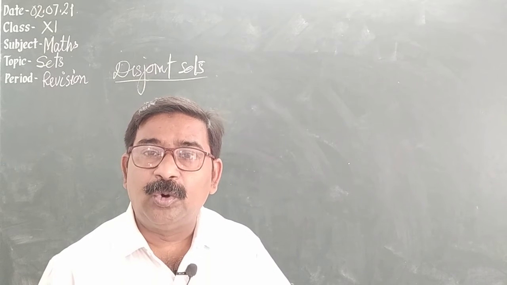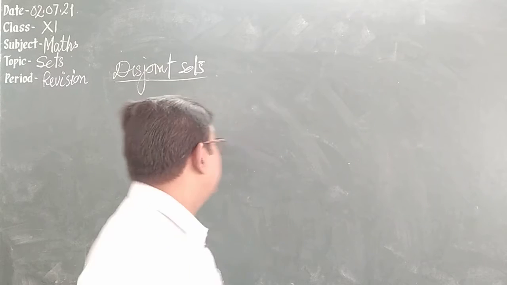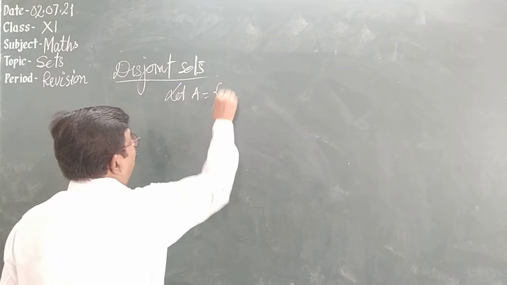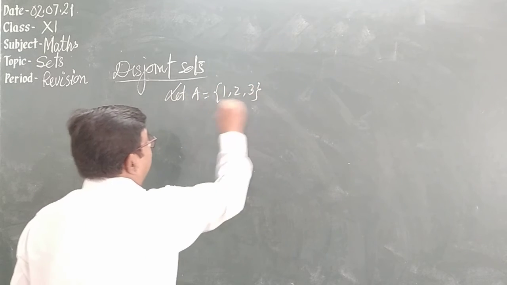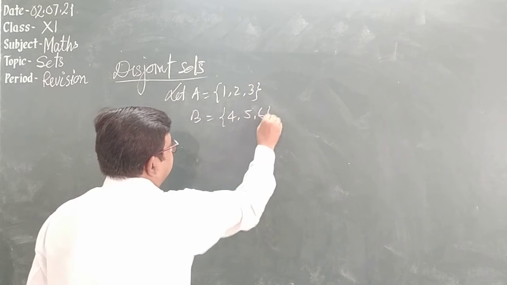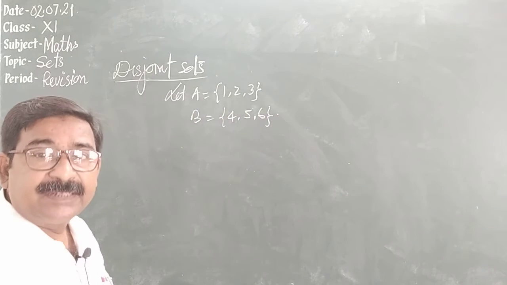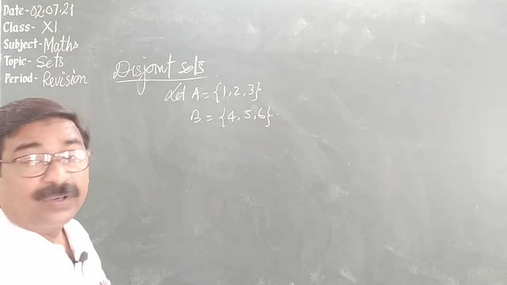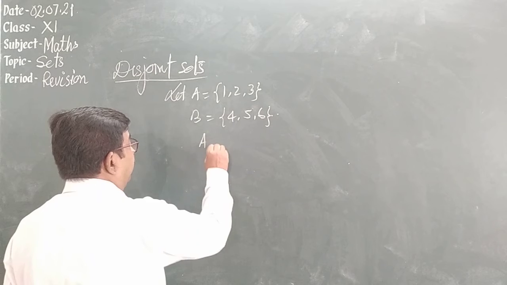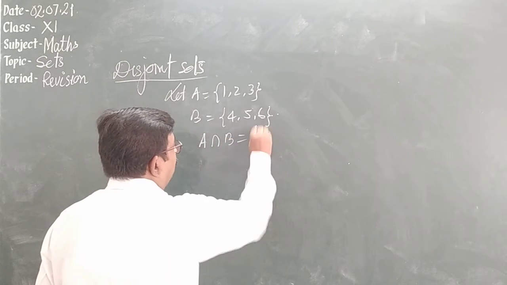Let A be 1, 2, 3 and B be 4, 5, 6. So what is A union B? Sorry, A intersection B. So A intersection B is the empty set.